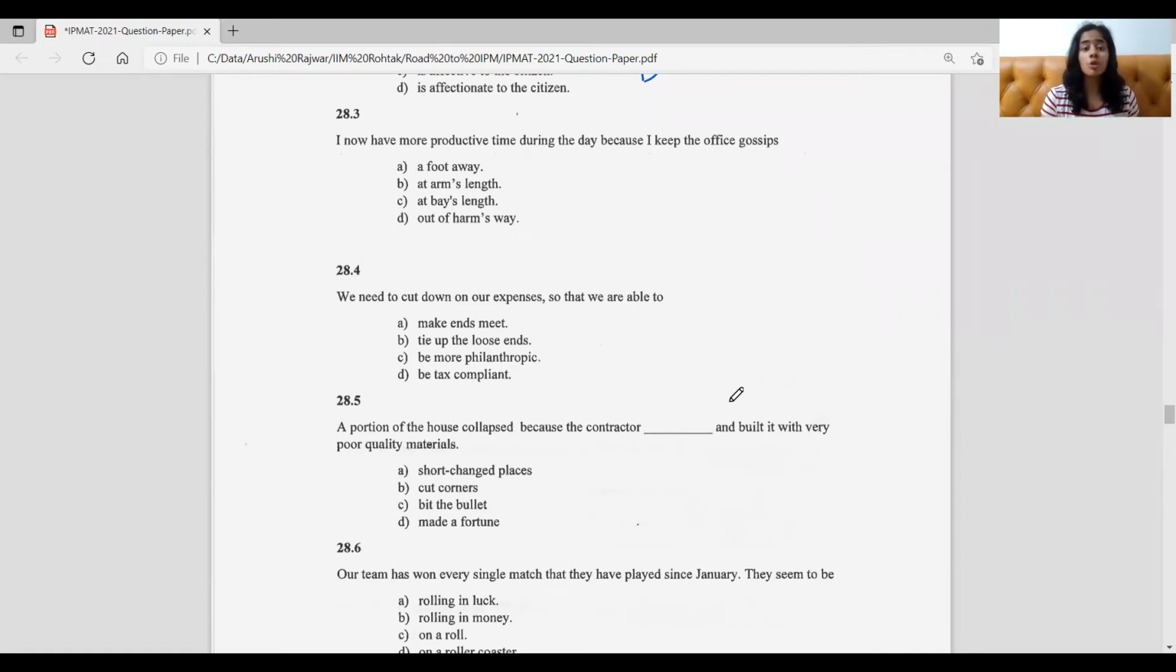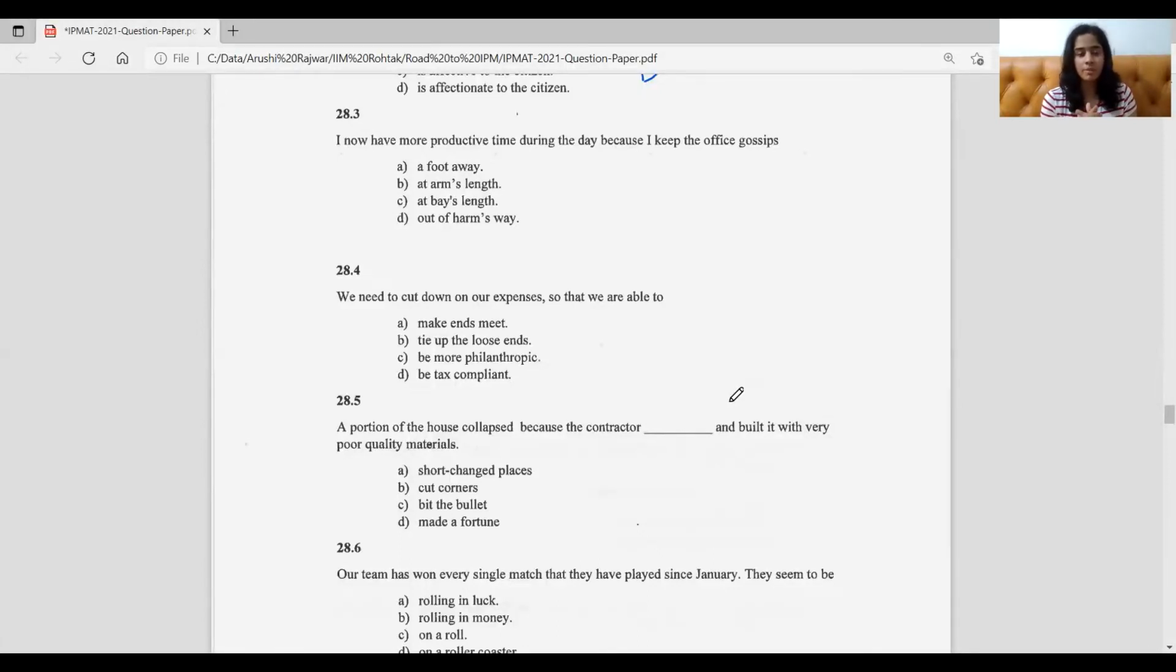I now have more productive time during the day because I keep the office gossips a foot away, at arm's length, at base length, or out of the harm's way. Now out of all these three, I think these are pretty clear in the meaning only. A foot away, like at a distance, but that's not really that of a saying. At arm's length, that means keeping a distance from something when you don't want to indulge in it. So you keep them at an arm's length. So that makes sense grammatically and it's an idiom too. So that fits well.